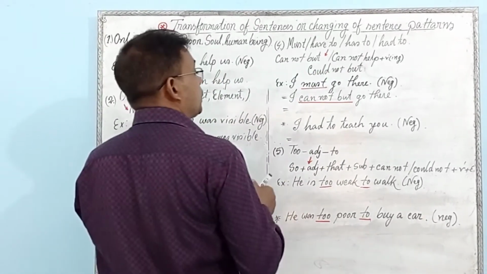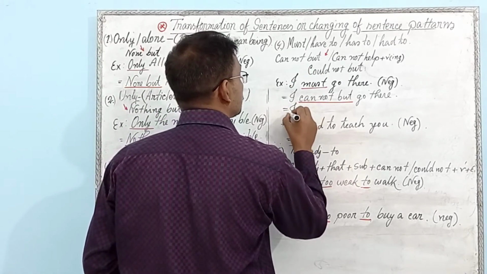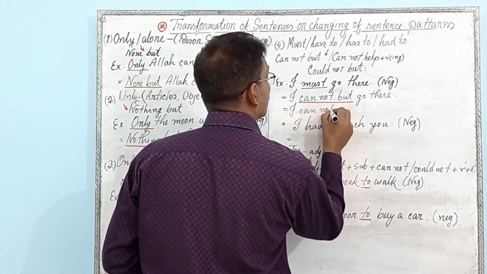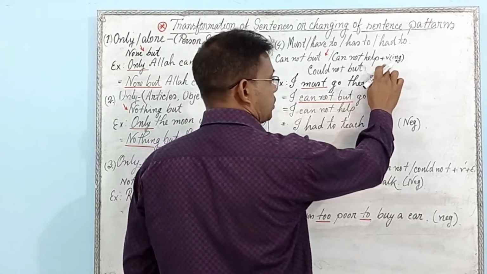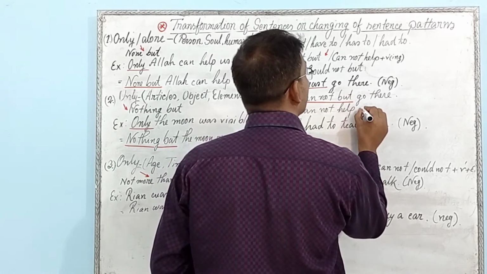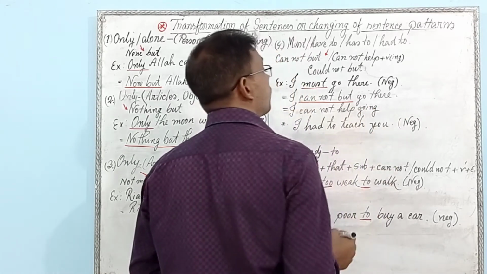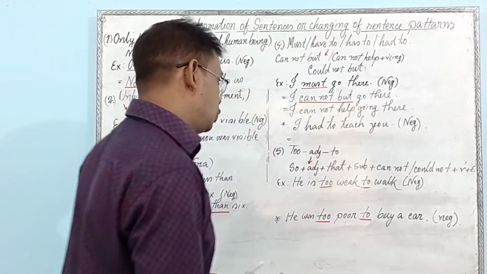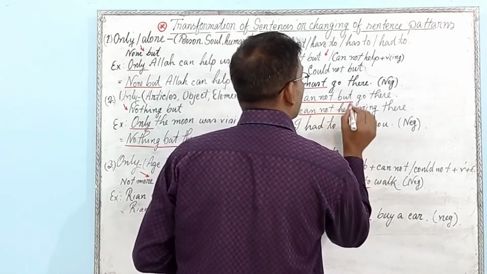So if you want to use cannot help, the answer will be, at first you have to write the subject I, then cannot help. After that, V1 plus ing. So you can see the verb is go, then you have to add ing with the principal verb. So cannot but and cannot help you can use instead of must.